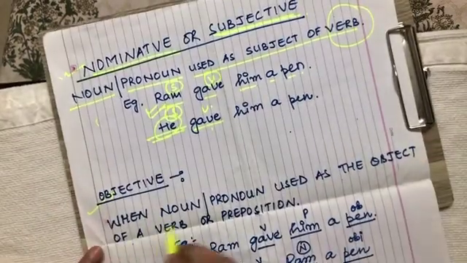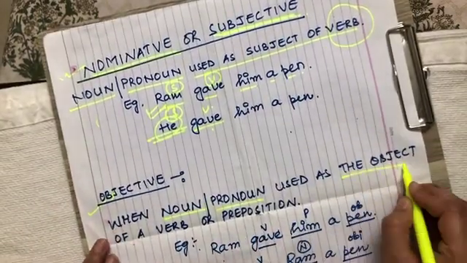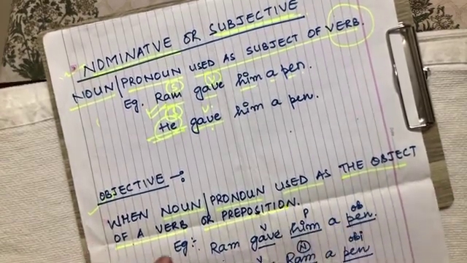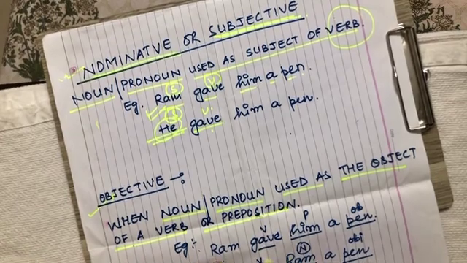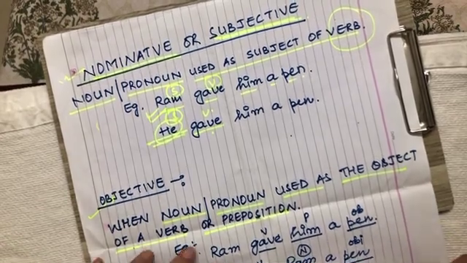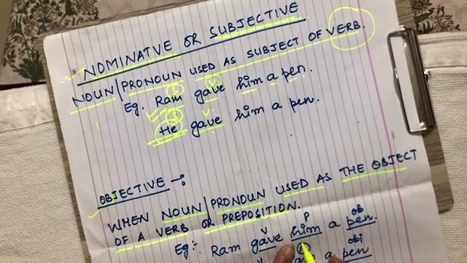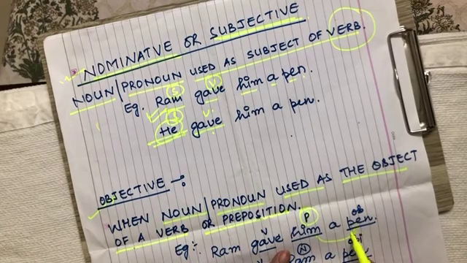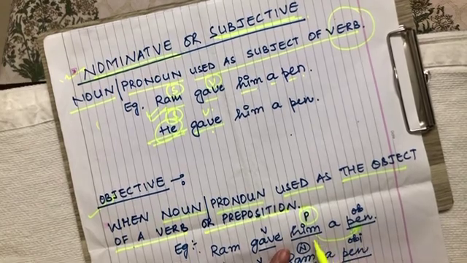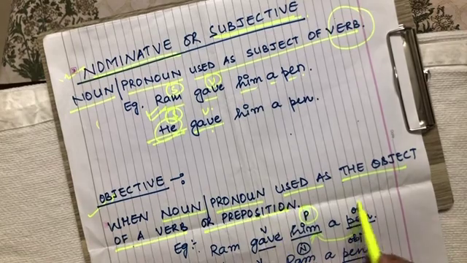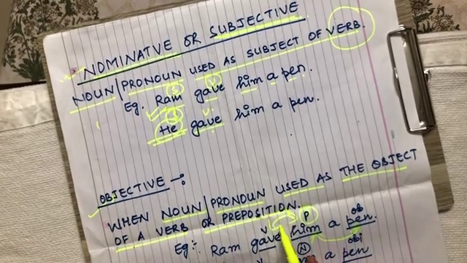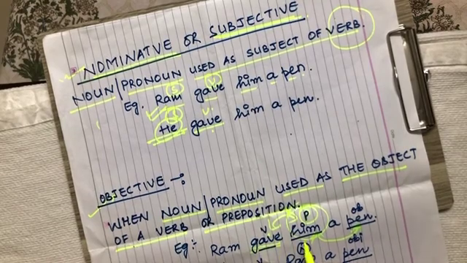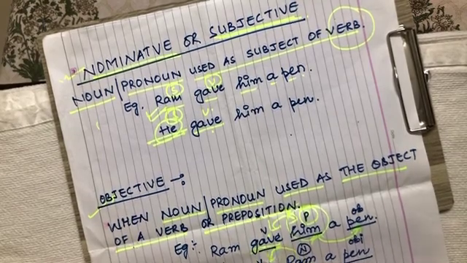In the objective, a noun or a pronoun is used as the object of a verb or a preposition. For example, when I say Ram gave him a pen, here him is becoming the object. The object here is pen. Him becomes the object of the verb gave.